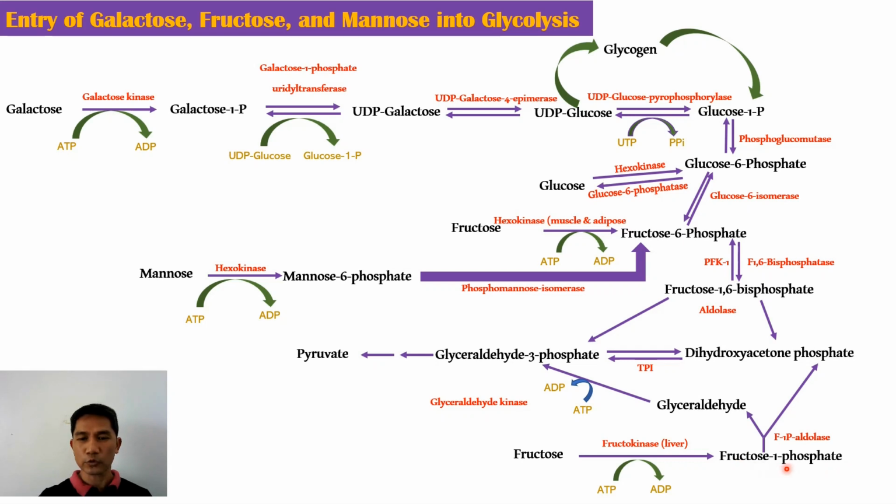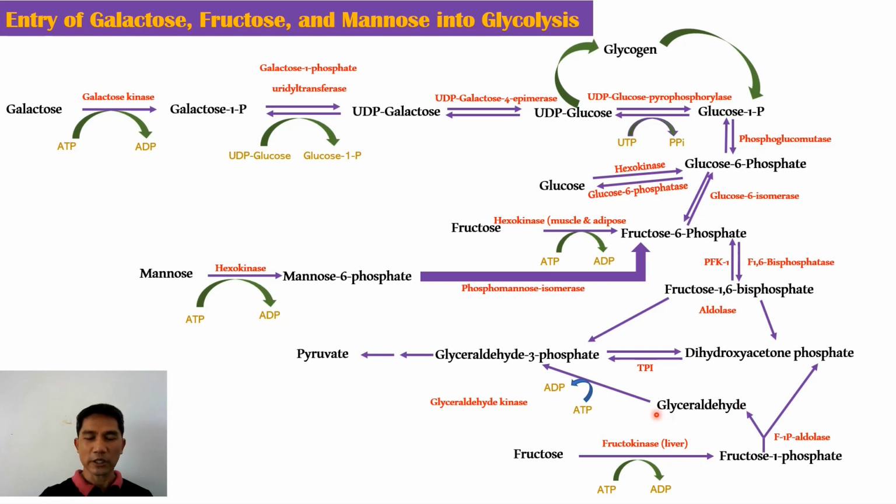This fructose 1-phosphate is cleaved by an aldolase to form glyceraldehyde and dihydroxyacetone phosphate. Notice that glyceraldehyde is not phosphorylated.